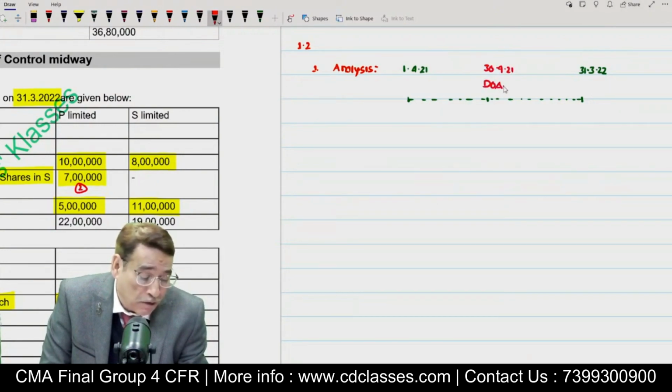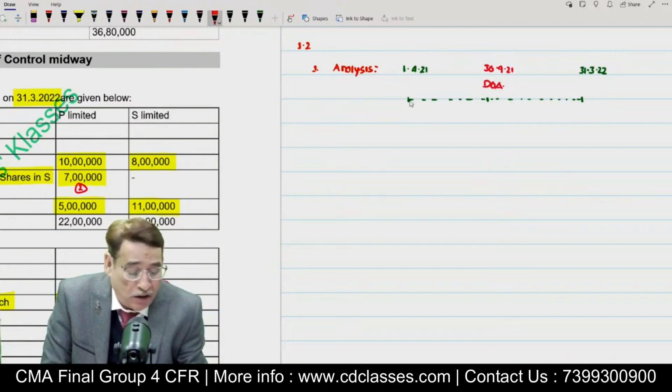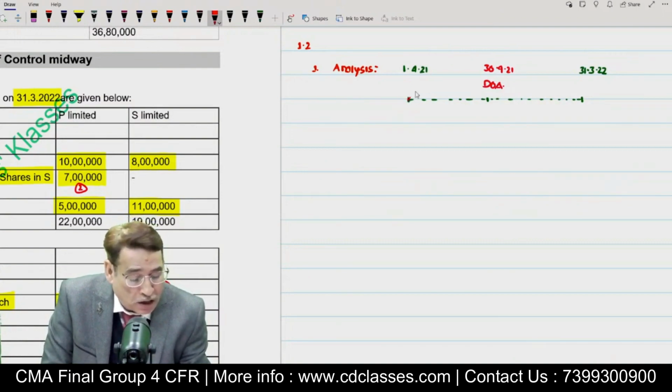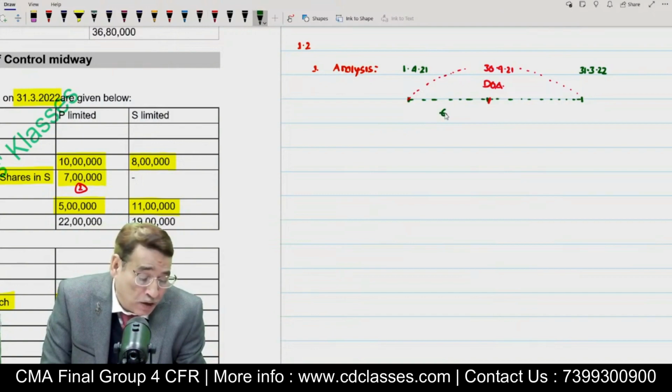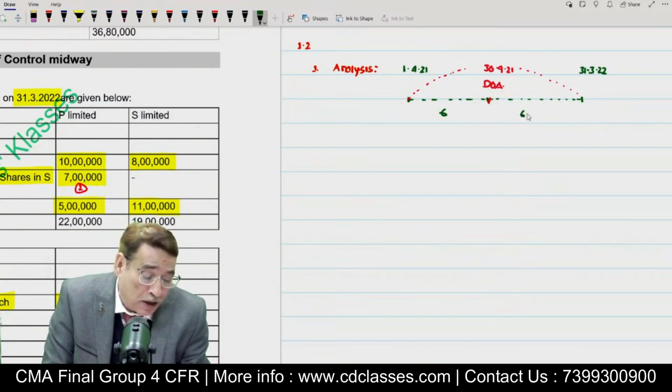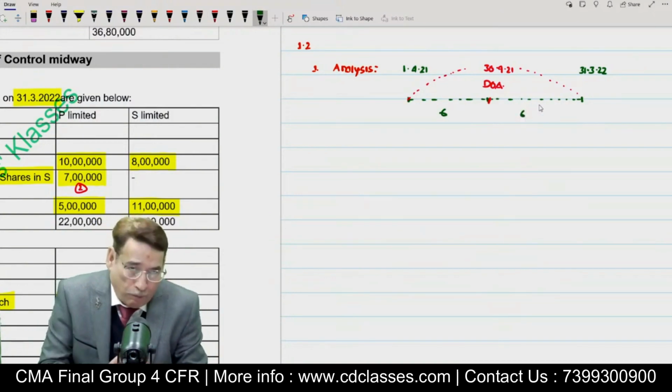If this is your date of acquisition, then what about the entire during-the-year period? During the year period means the period which starts from the beginning date and ends at the end date. This is the entire during-the-year period. Now, out of these 12 months, we can safely assume that the first 6 months are of pre-acquisition nature and the next 6 months are post-acquisition.